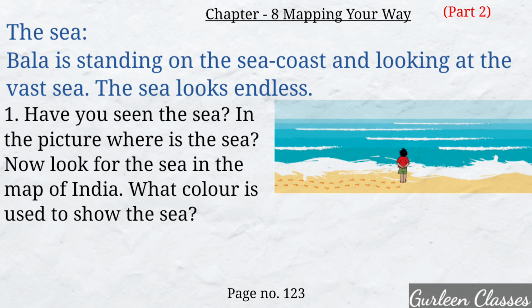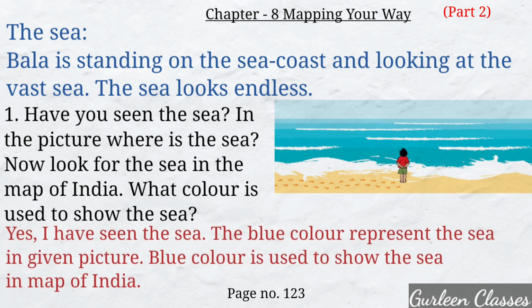Now look for the sea in the map of India. What color is used to show the sea? So the answer is, yes, I have seen the sea. The blue color represents the sea in the picture. Blue color is used to show the sea in the map of India. So students, in map of India, blue color is used to show the sea.